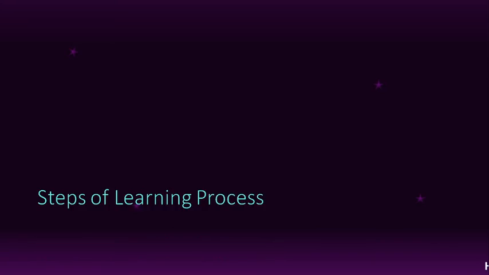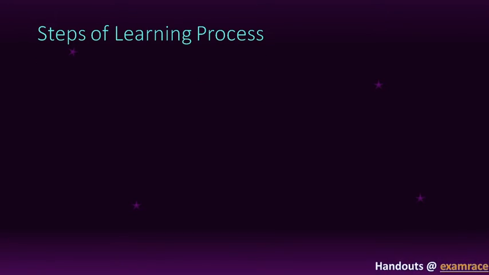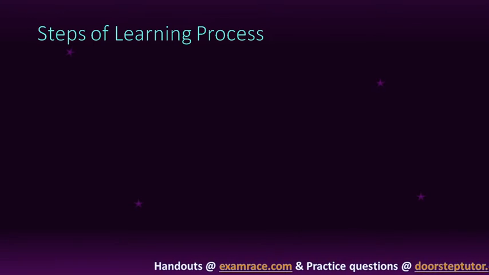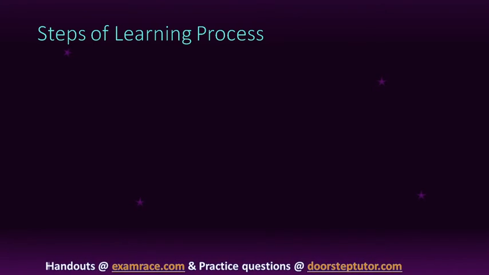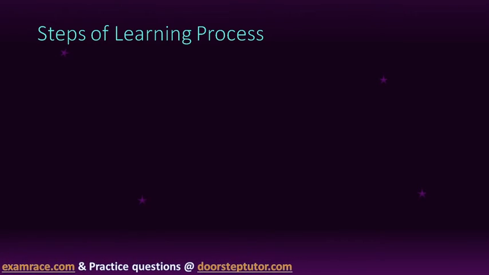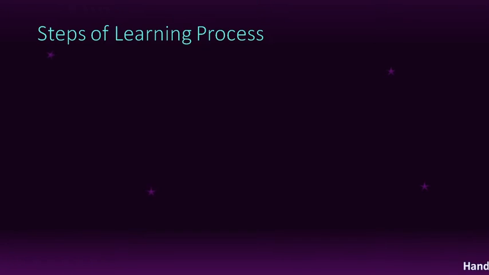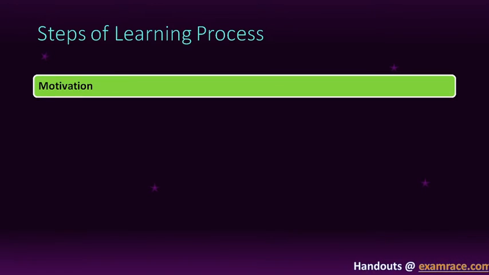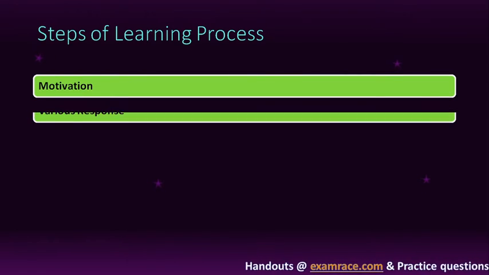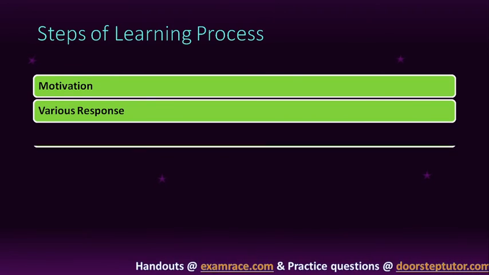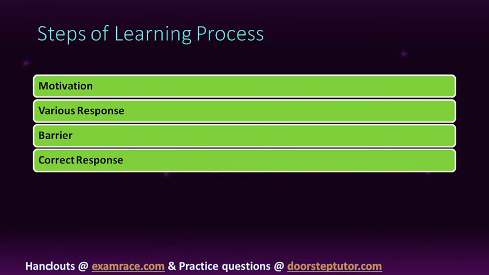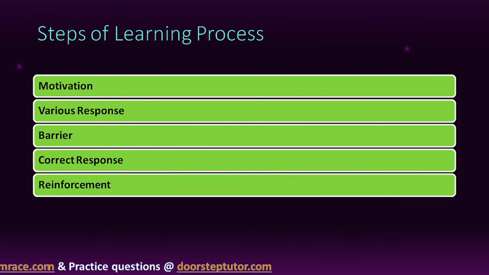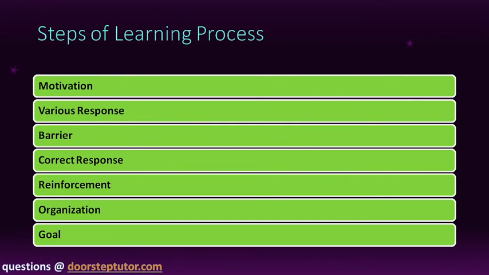Now we see the steps of the learning process. In everything there is a process. Without process nothing is here. There must be some hierarchy. So if we learn something, there is also some hierarchy and some process. Now we see what the steps of the learning process are. First is motivation. Second is various responses. Third, barrier. Then correct response. Then reinforcement. Then organization. Then goal.